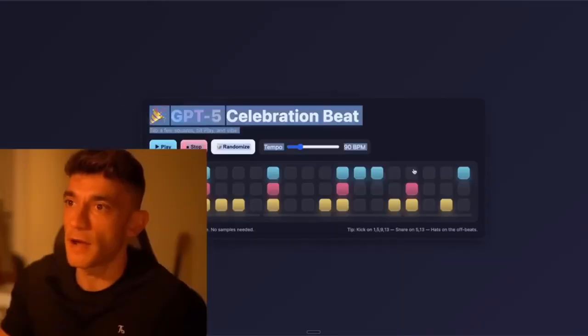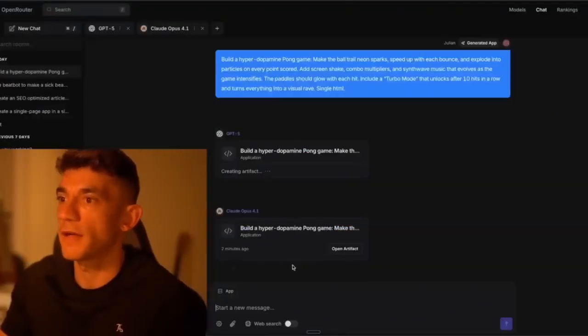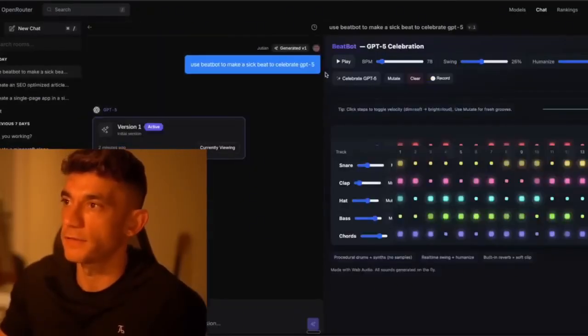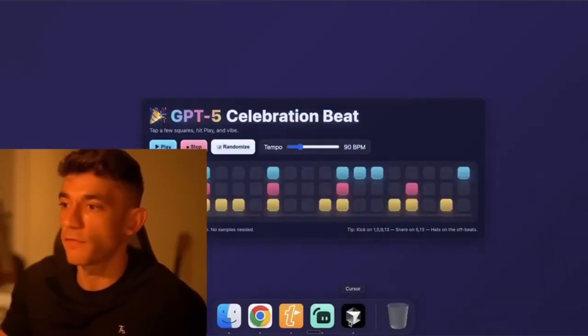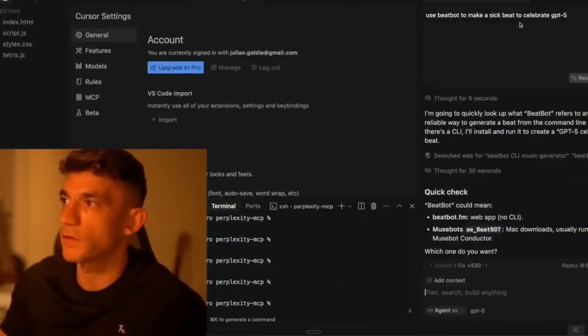It looks like you get better outputs with OpenRouter directly when we test out the artifact. That's a lot more complex. But if you want to create something fun, interesting, and you want to use it for free, then just go inside Cursor and just code right there, right?